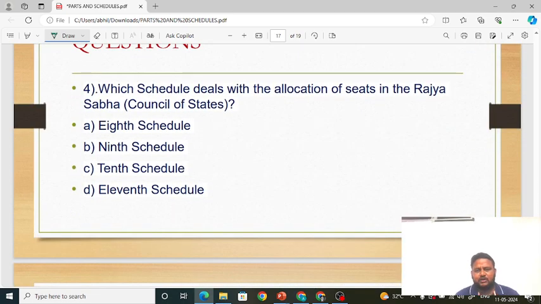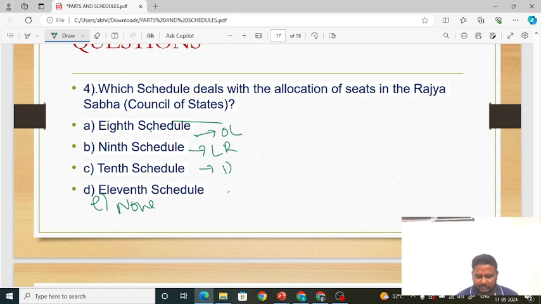Which schedule deals with the allocation of seats in the Rajya Sabha? This is very easy. We have discussed this many times in the discussion. Okay, I told it is dealt in which schedule? Which schedule? Let the option be none also. Okay, through the questions only we have to revise. So here 8th schedule talks about official languages. 9th schedule land reforms. 10th schedule defection, the anti-defection. 11th schedule is talking about what? 11th schedule is talking about panchayats.